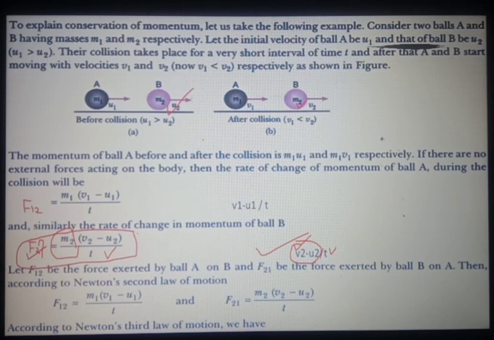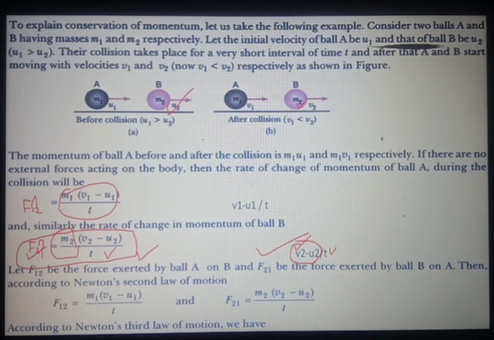And now this is the force exerted by the second object on the first object, means force by ball B on ball A as a reaction force. Now we will calculate the action force. Action force means the force which is exerted by ball A on B, or we can say by the first object on the second object. So that will be equal to the mass of the first object and the acceleration of the first object.